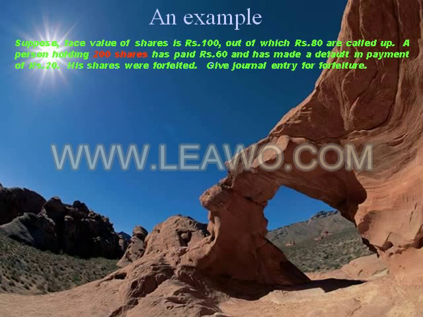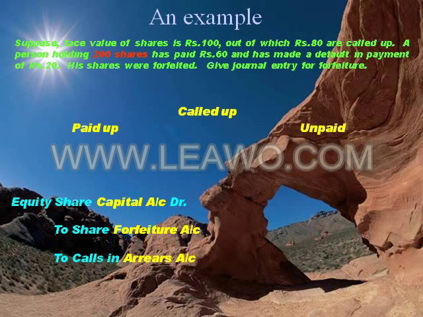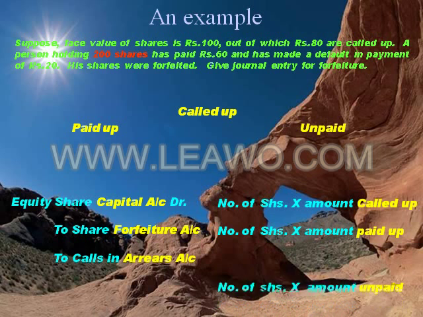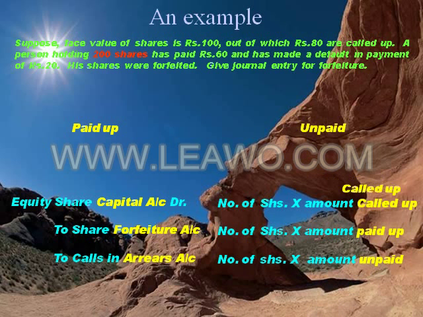Let us first recapitulate the theory part. There are three values that are required to be paid attention to: called up amount, paid up amount, and unpaid amount. We know the journal entry also: equity share capital account debit to share forfeiture and to calls in arrears. We know the amounts with which these accounts are debited or credited. The called up amount goes here, paid up amount is confiscated, and unpaid amount is cancelled.